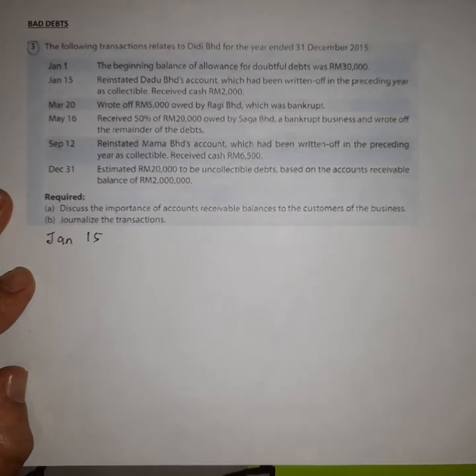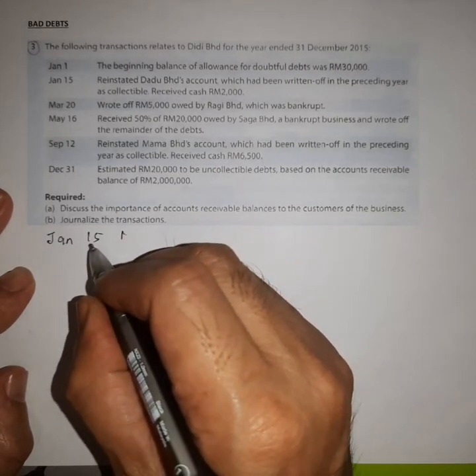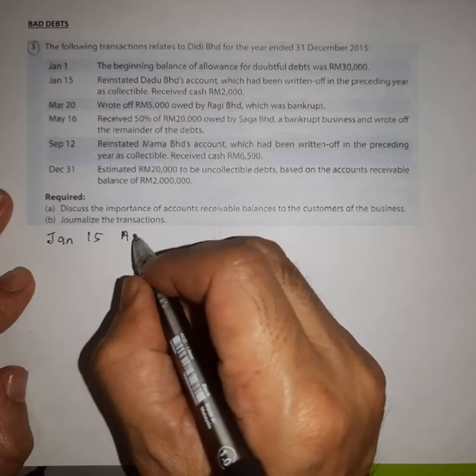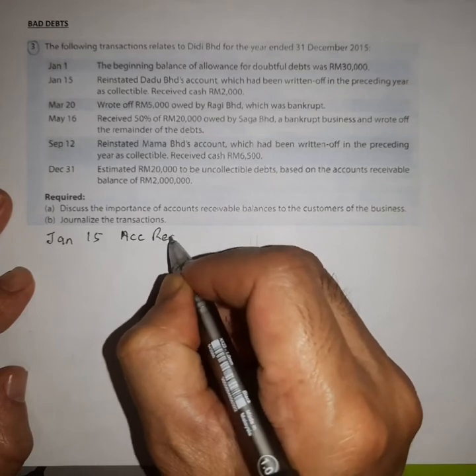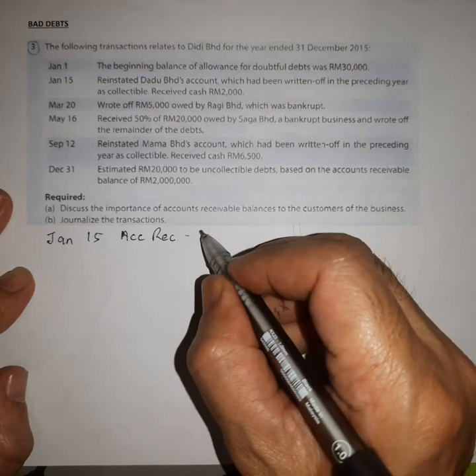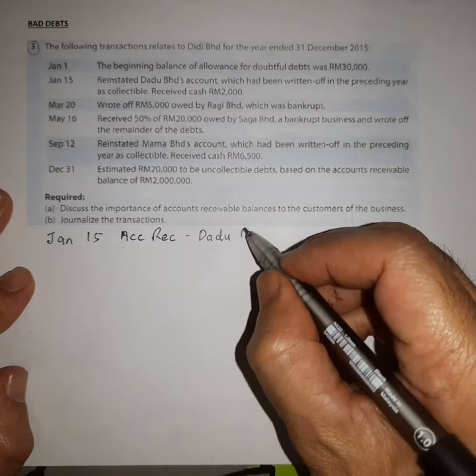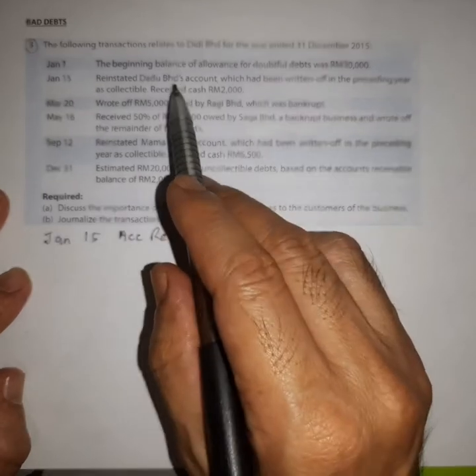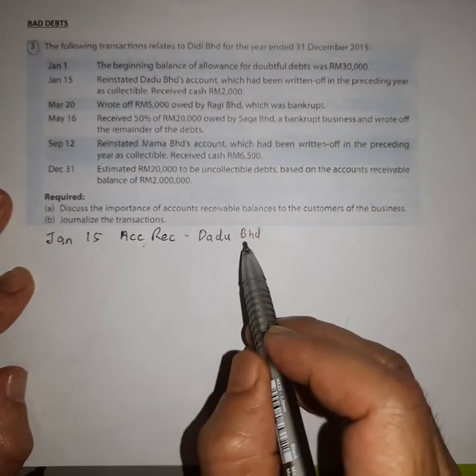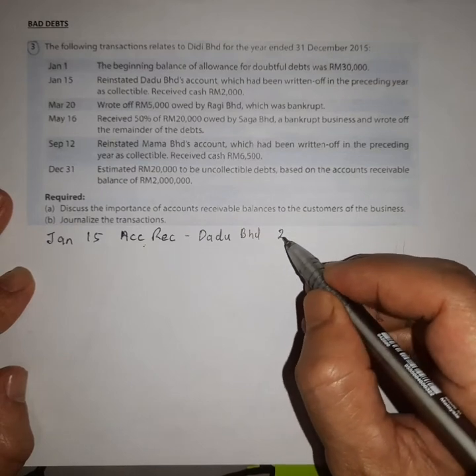The way to reinstate the account is, on January 15, you debit the account receivable of the company that just paid back the account receivable. In this question, that company is Dadu Berhad. So debit account receivable Dadu Berhad. The amount in this question is 2,000.